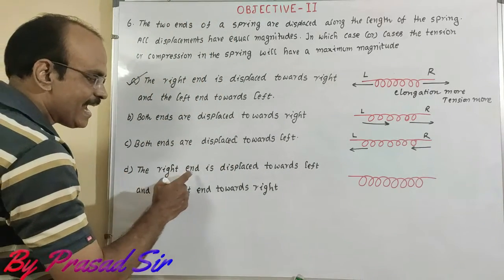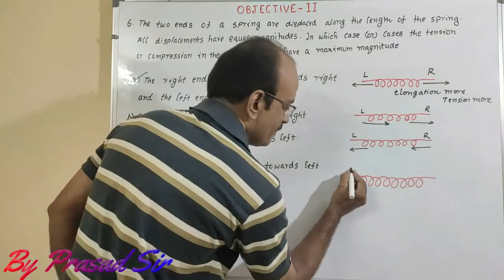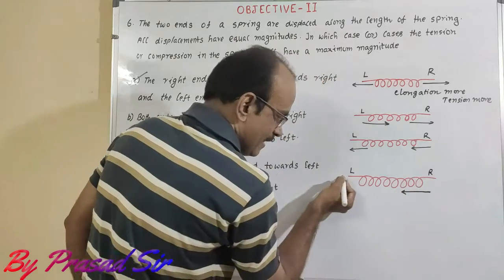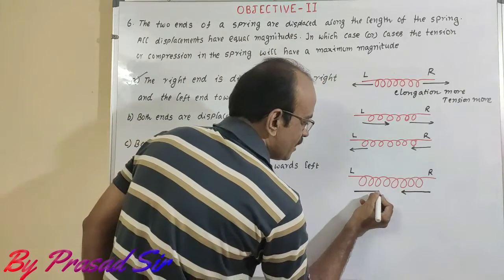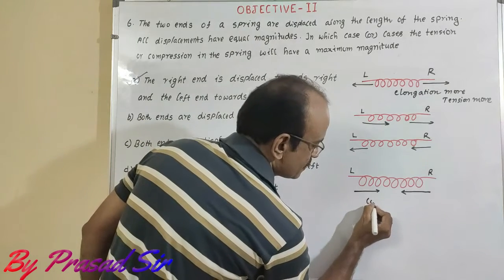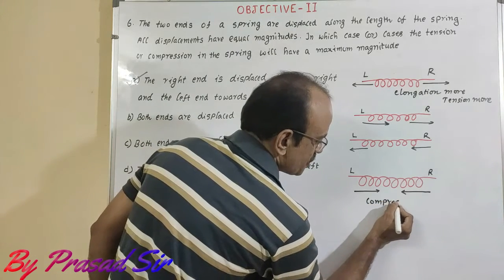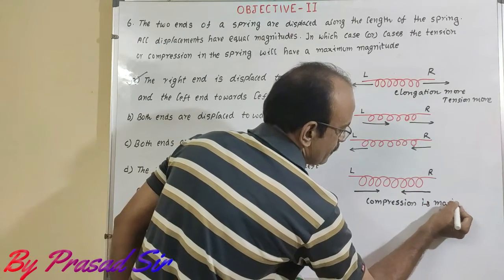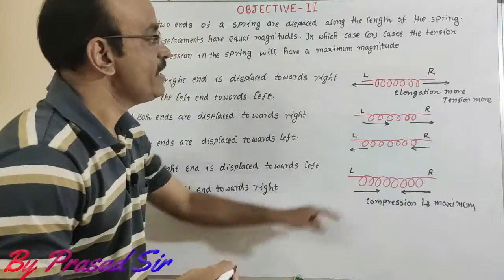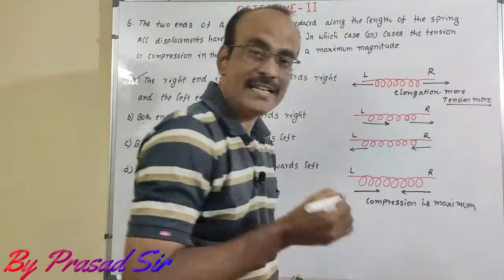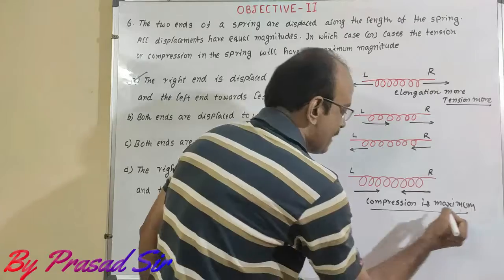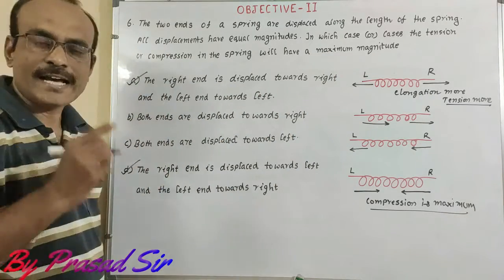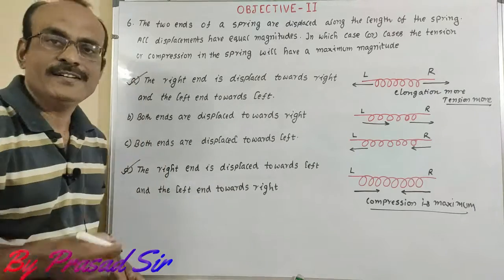Now D. The right end is displaced towards left side. Here left, here right. So the right end is displaced towards the left side and the left end is displaced toward the right side. What happens in this case? Compression will take place, and compression is maximum. So in the first case tension is maximum, and here compression is maximum. So the correct option is D. For this question, the correct options are A and D.